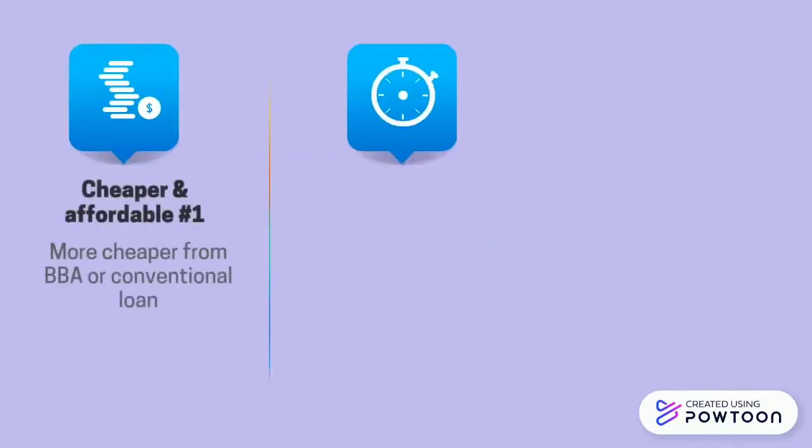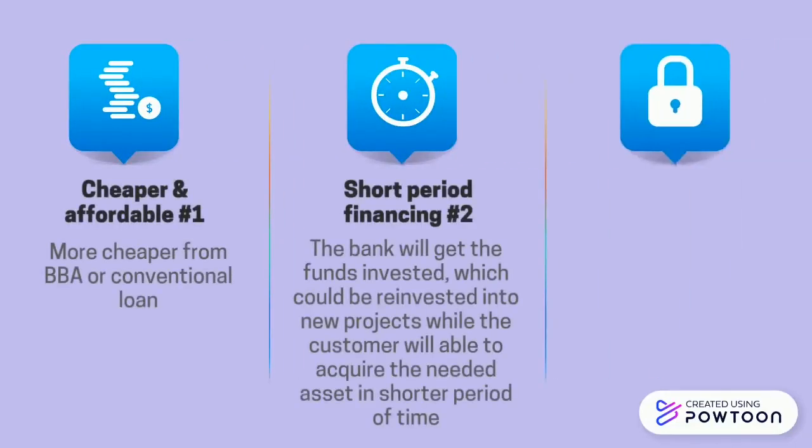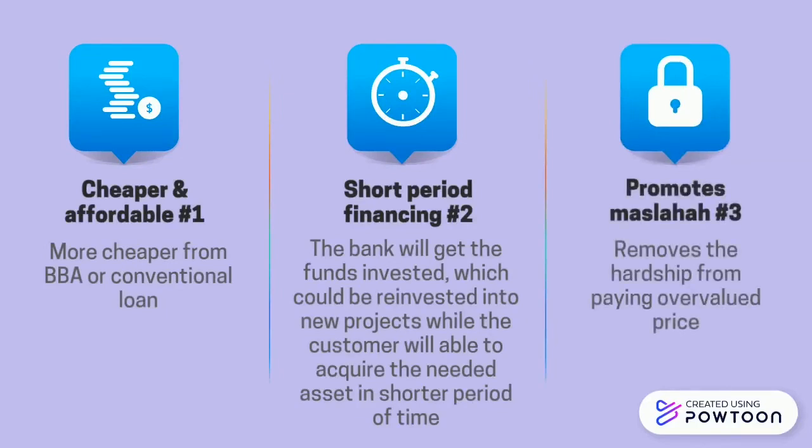These are advantages of Musharakah Mutanaqisah. Firstly, this contract is cheaper and affordable. It is a relatively cheaper or more affordable mode of finance because BBA financing puts extra pressure on the customer and causes hardship for them.